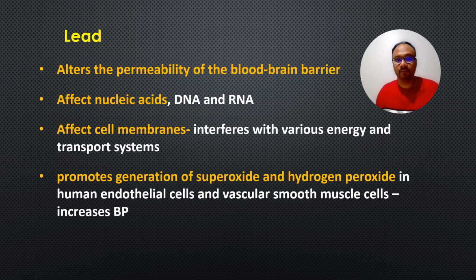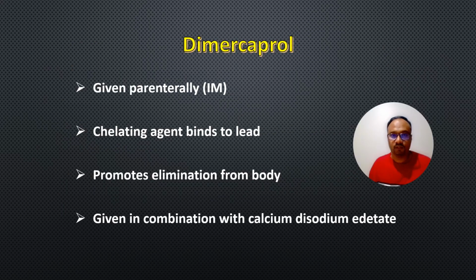Lead also alters the permeability of the blood-brain barrier. It affects the nucleic acids, DNA and RNA. It affects the cell membranes, interferes with various energy and transport systems, promotes generation of superoxide and hydrogen peroxide in human endothelial cells and vascular smooth muscle cells, which increases the blood pressure. Now let us see the antidotes of lead poisoning.